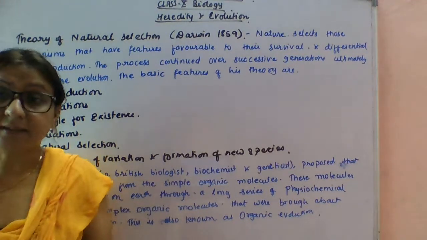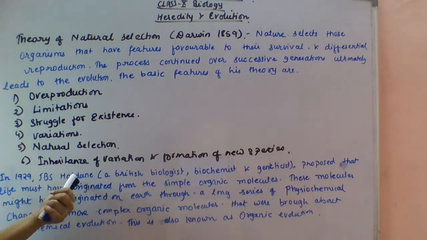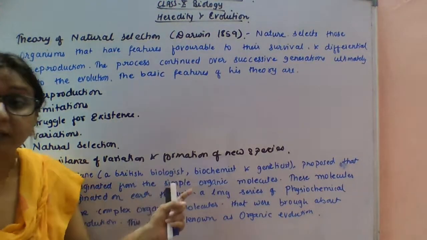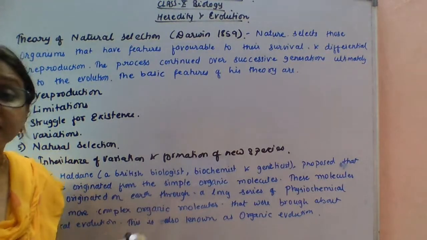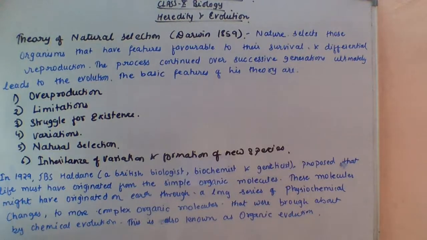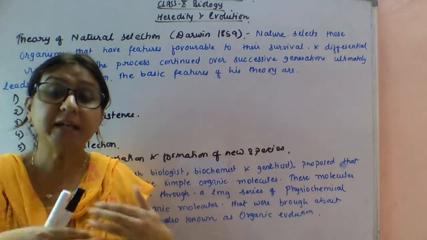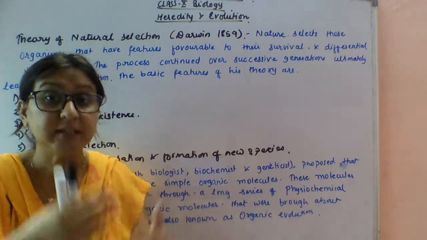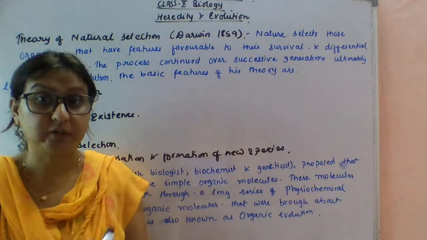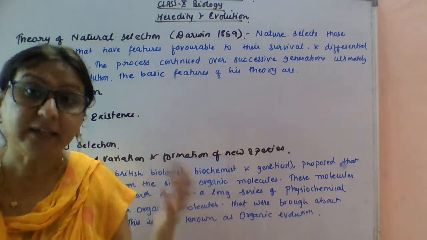More scientists studied this. In 1929, JBS Haldane, a British biologist, biochemist and geneticist, proposed that life must have originated from simple organic molecules, and after very many physiochemical changes, the simple molecules changed into complex molecules, and thus it is also called organic evolution.